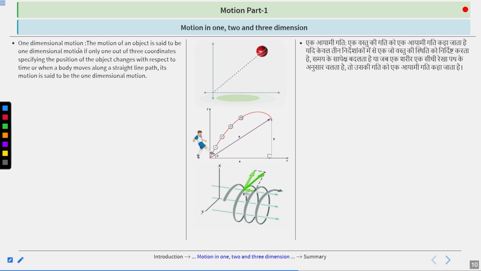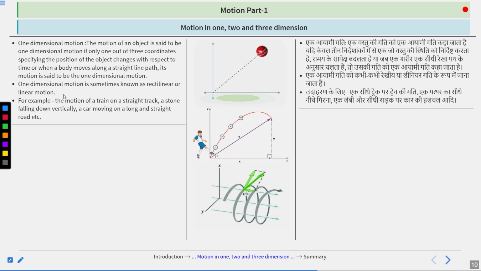First is one-dimensional motion. The motion of an object is said to be one-dimensional motion if only one out of 3 coordinates specifying the position of the object changes with respect to time, or when a body moves along a straight line path. Its motion is said to be one-dimensional motion. Like here, you can see. This is an example of this. One-dimensional motion is sometimes known as the rectilinear or linear motion also.